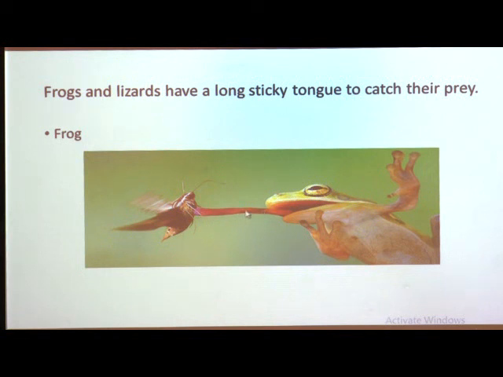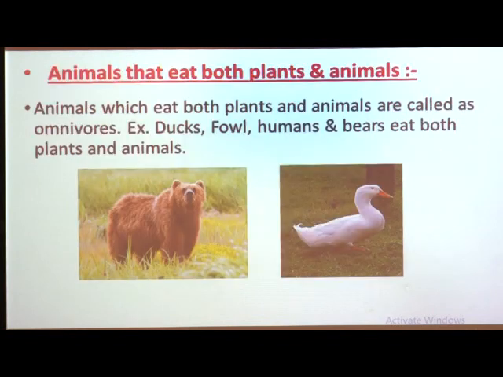This is the long and sticky tongue which helps them to catch their prey, like smaller insects, mosquitoes, houseflies, etc. Due to that sticky tongue, insects get stuck easily, and that helps them to catch their prey like small insects.